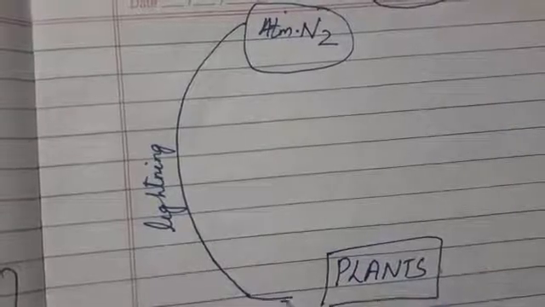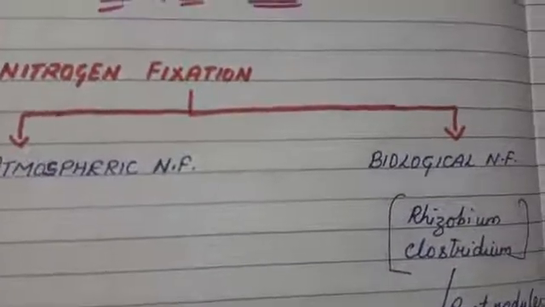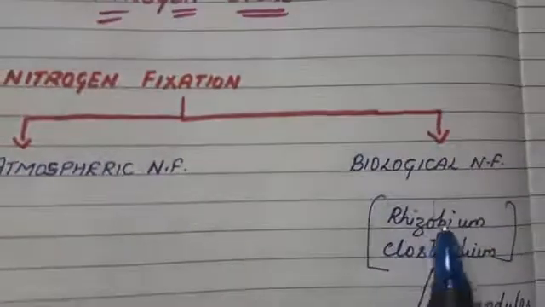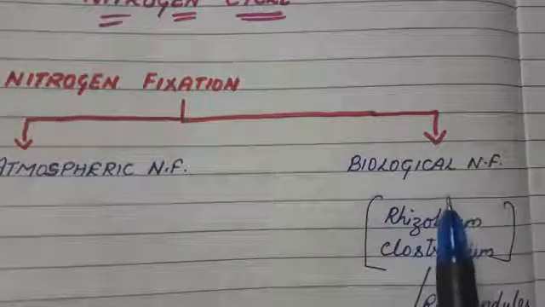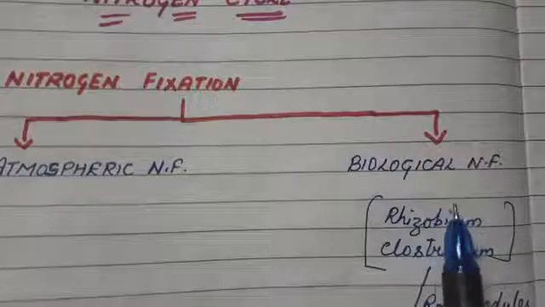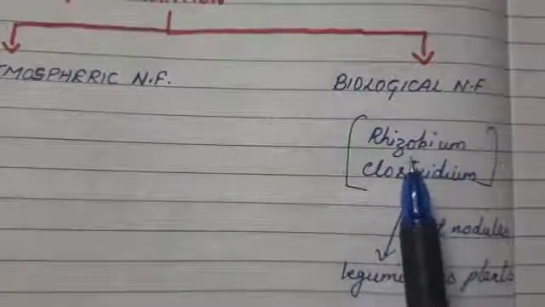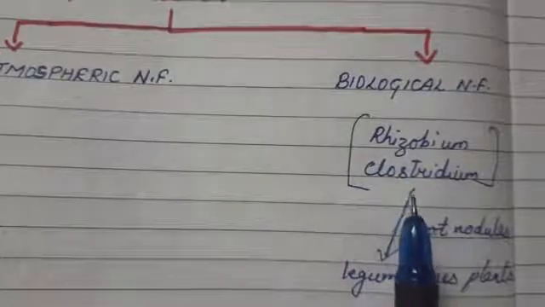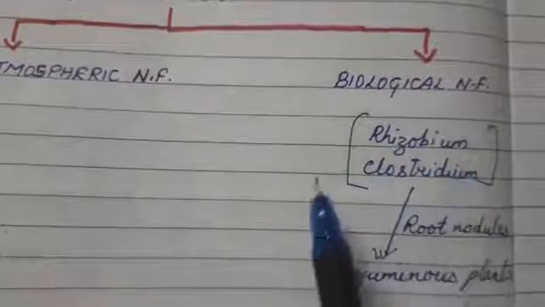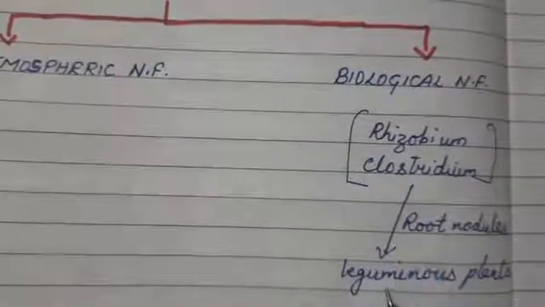This has converted into nitrates. Clear? Then, what was the second procedure of nitrogen fixation? The second procedure of nitrogen fixation is biological nitrogen fixation. Now, again, the biological nitrogen fixation is done by bacteria like the rhizobium bacteria and the clostridium bacteria. These rhizobium and clostridium bacteria are present in the root nodules of the leguminous plants.